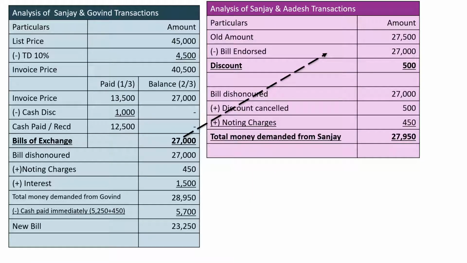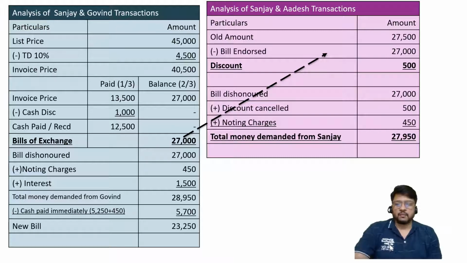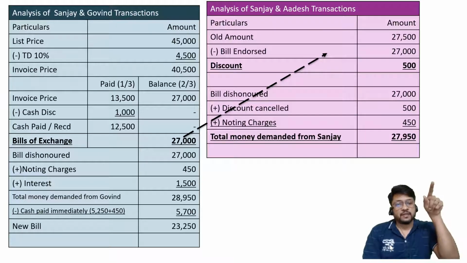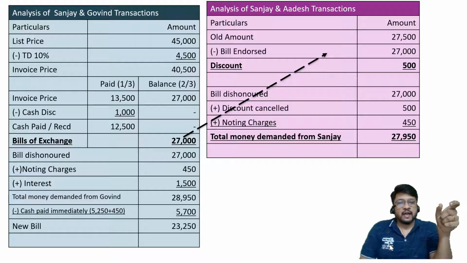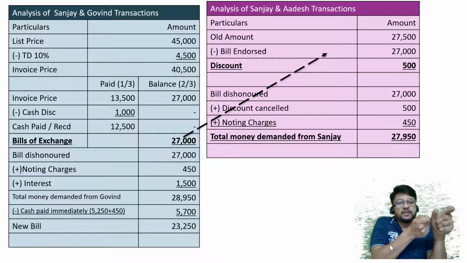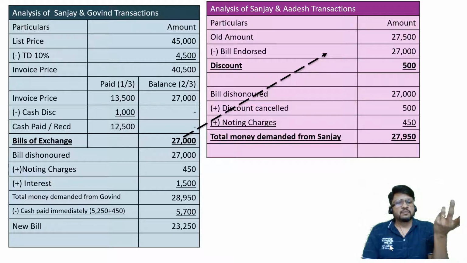I am repeating again: bill dishonored 27,000, so that much money we are going to demand from our hero, that is Govind, plus we are going to demand noting charges. But we cannot demand the discount cancelled by Adesh, because there is no link between Adesh's discount and Govind's transaction. If Adesh's old amount would have been 27,000 and you would have given the same endorsement of rupees 27,000, Adesh would not have cancelled the discount. So the cancellation of discount is not at all related to the endorsement of the bill or the signature of Govind on the same. Cancellation of discount is because of the love and happiness of Adesh getting converted into anger.